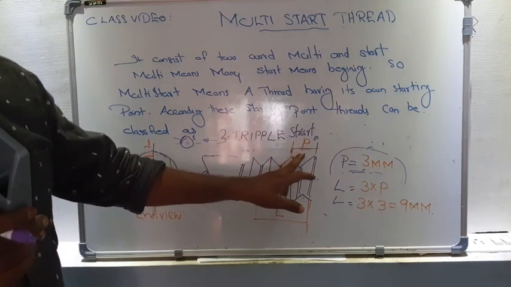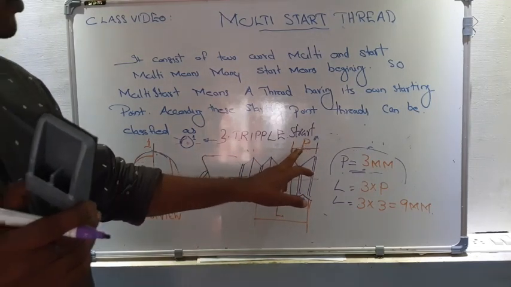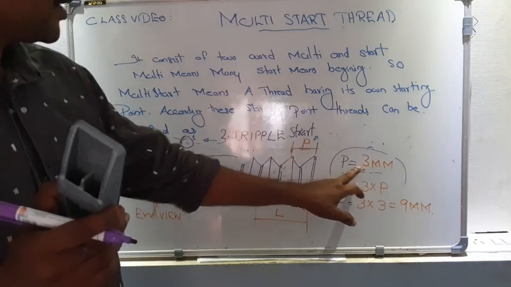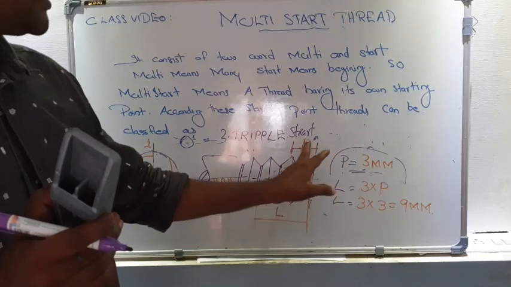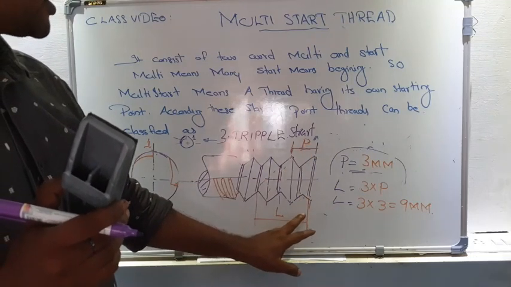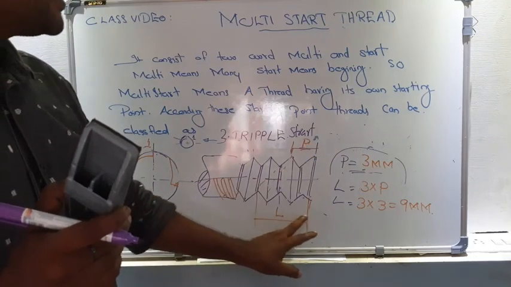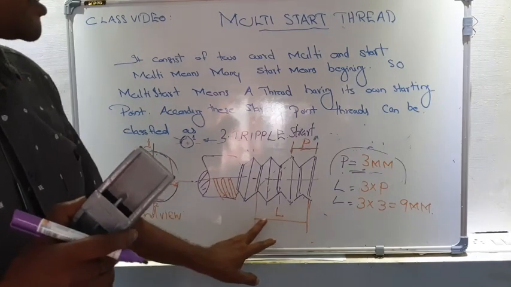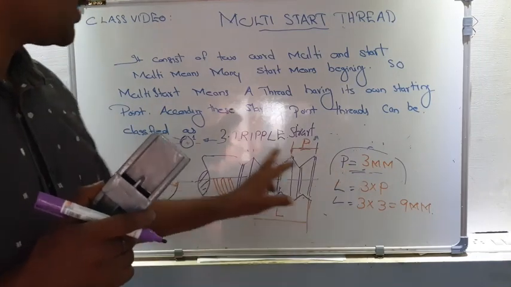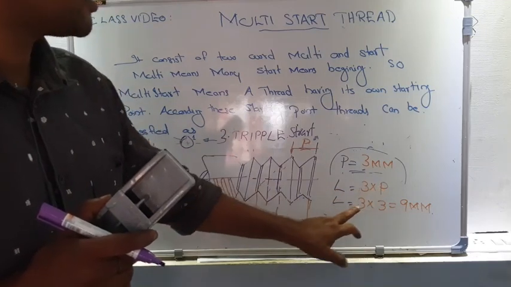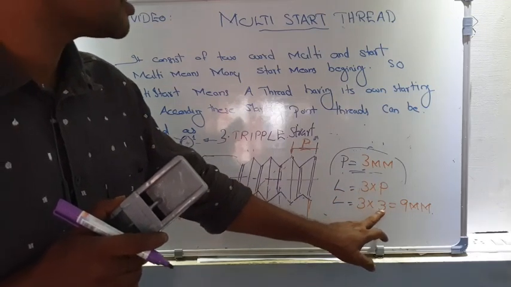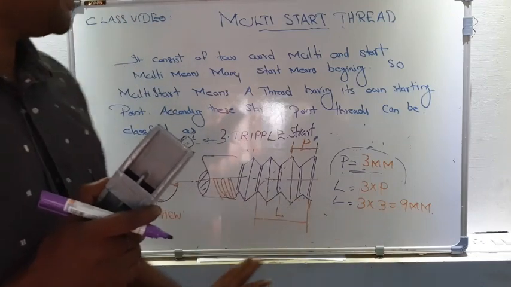The pitch is the same as in the first and second cases, that is 3 mm. But the lead is triple of pitch, that is thrice of pitch. In the case of triple start thread, lead is equal to 3 into pitch. That means 3 into 3 is 9, which is the lead.